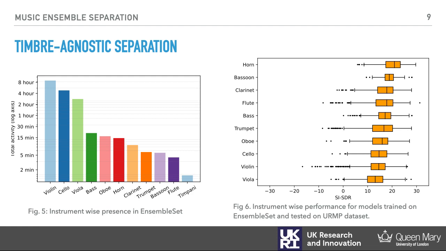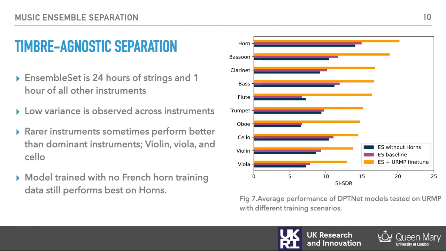However, on the right, we see quite consistent instrument-wise performance of our model that is trained only using EnsembleSet and tested using real-world mixtures from URMP. You can also see that most dominant instruments in the training set, that are the string instruments, surprisingly perform the poorest on average. Since we see that horns perform the best across all instruments, we trained another model by removing all examples of French horn from our training set, and we observed that still French horns perform the best.